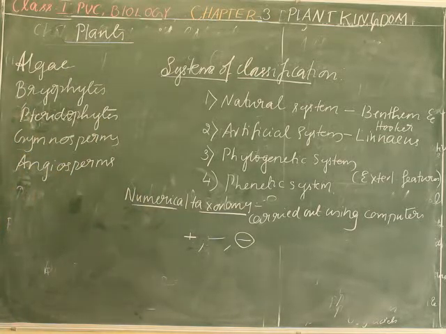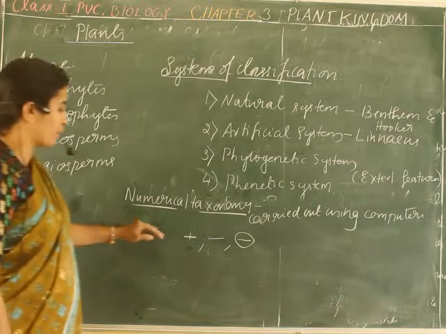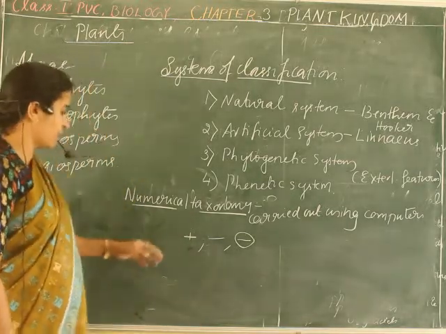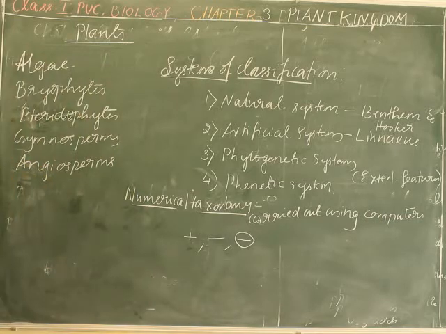Here numbers and codes are assigned for all the characters, and data are then processed. In this way, each character is given equal importance and all the characters are considered. This is a plus point of numerical taxonomy.